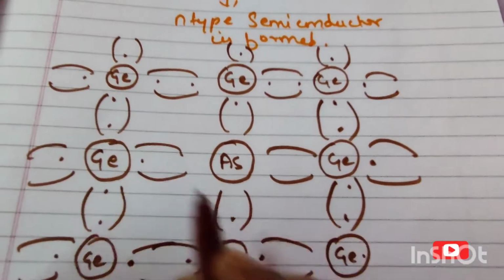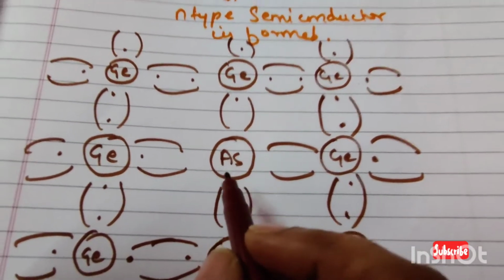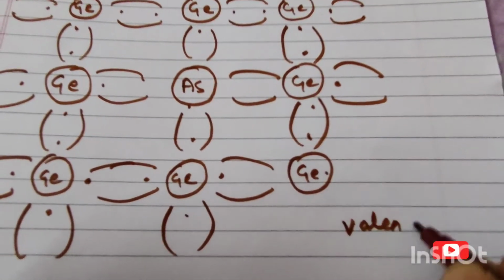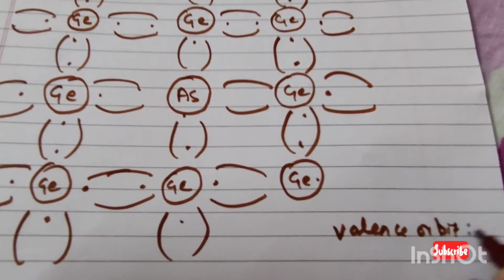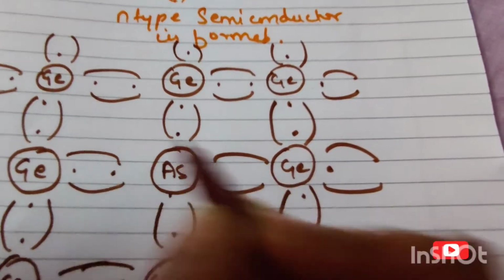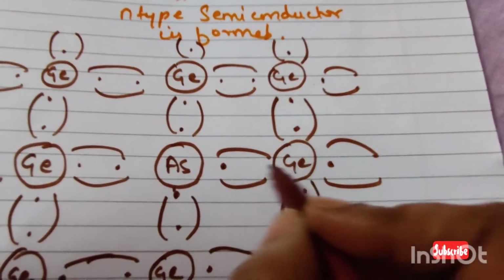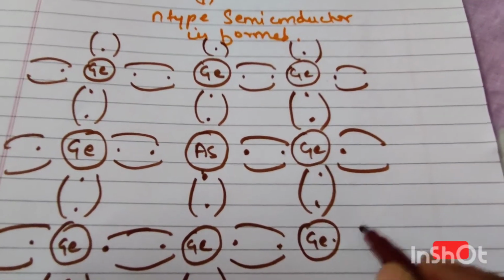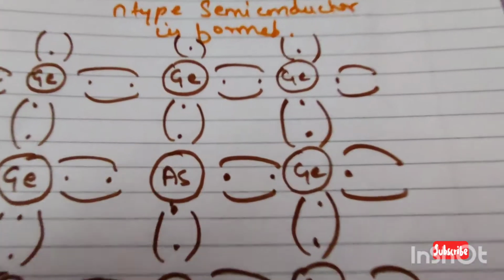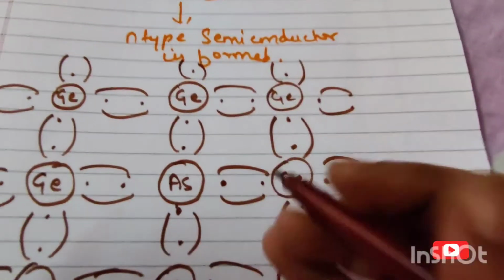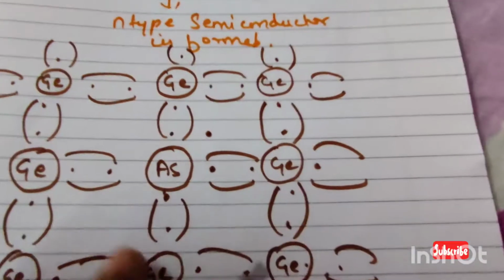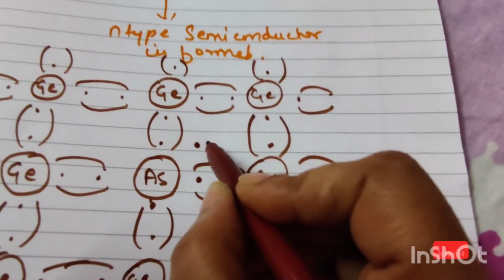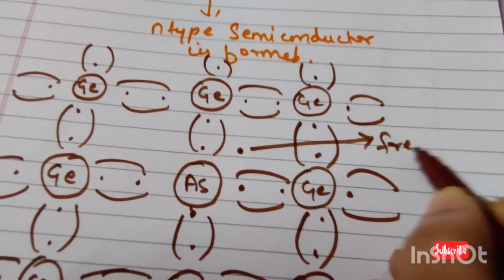Now for arsenic, like I said, it is pentavalent, right? So its valence orbit will have 5 electrons. See, 1, 2, 3, 4. Now these all have formed covalent bonds. Sorry, I forgot this one. Now it is forming a covalent bond. There is one extra electron, because its valence orbit has 5, so it has one extra electron. This electron is nothing but a free electron.